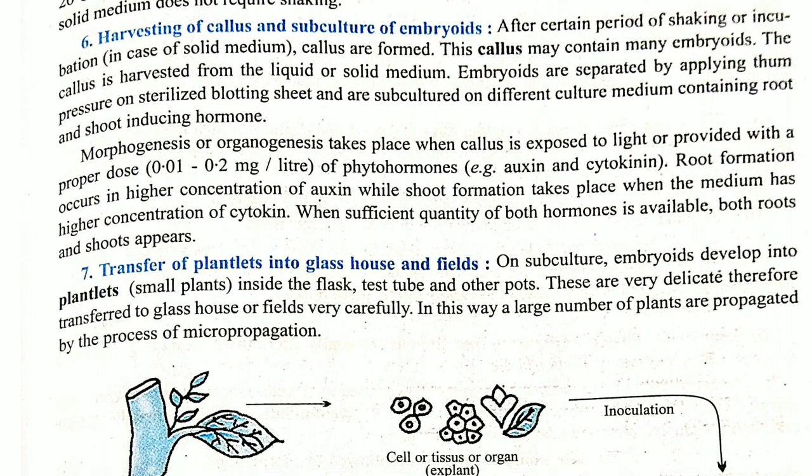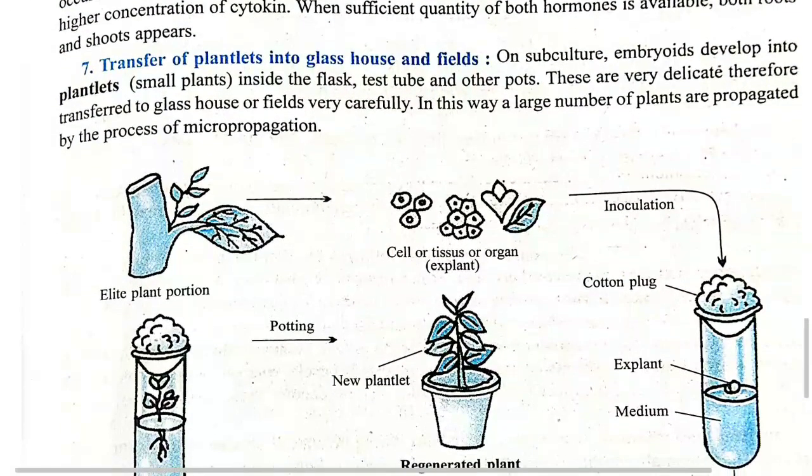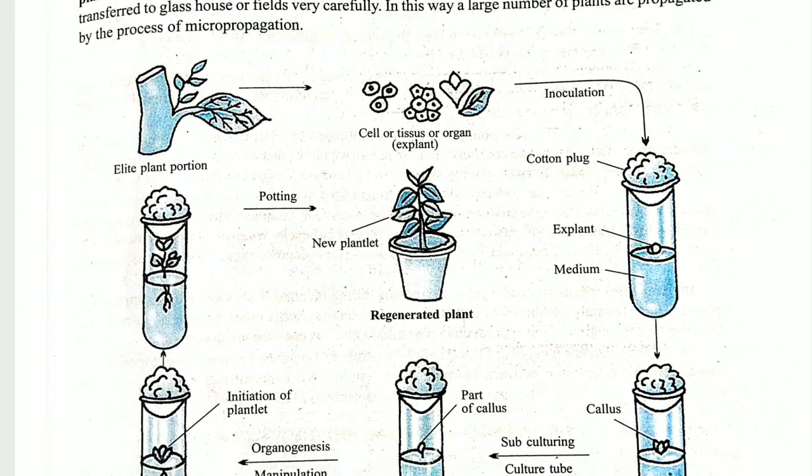When that particular plant develops in the conical flask or test tube, after that it is completely ready to be put in the soil. Then when we put it in the soil, it will acquire and it will grow. So this complete process is known as micropropagation. Let us see the figure.